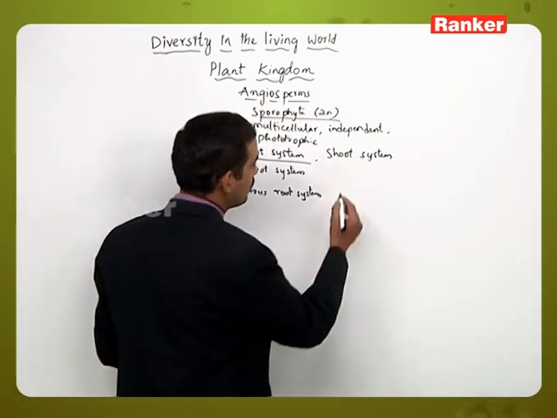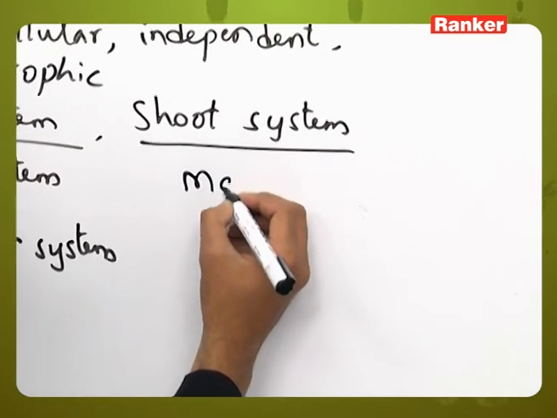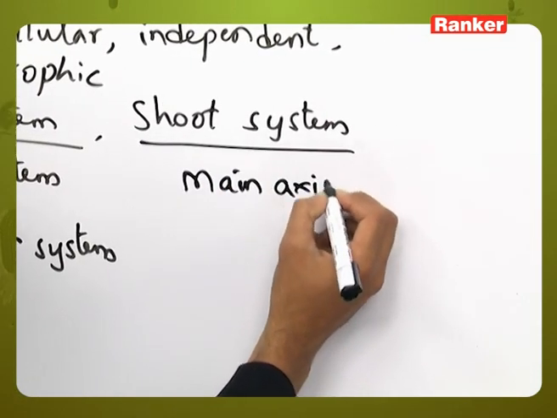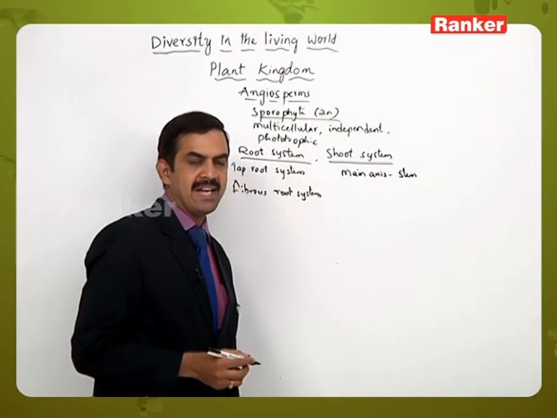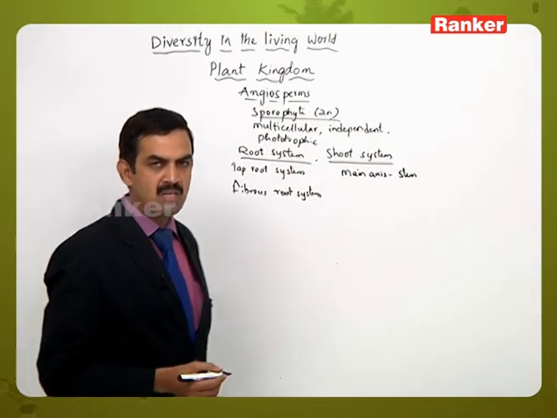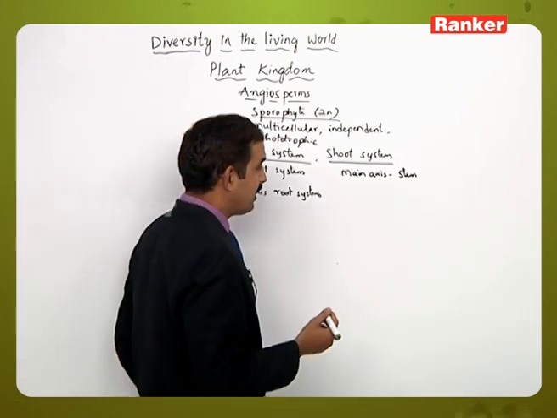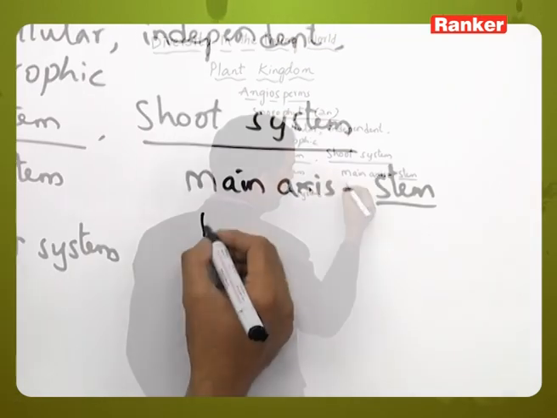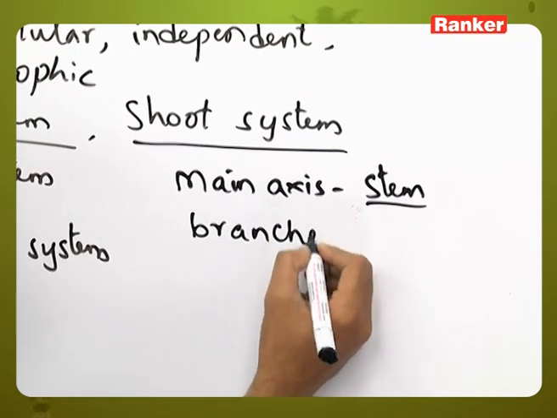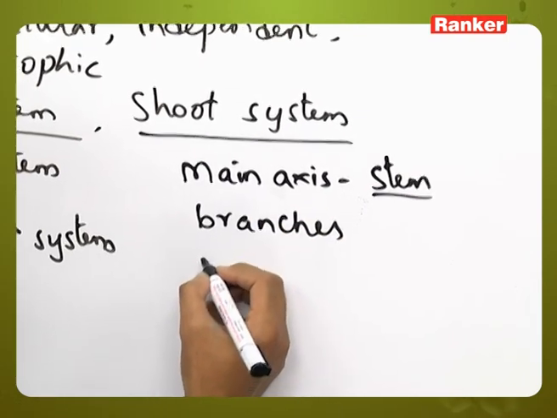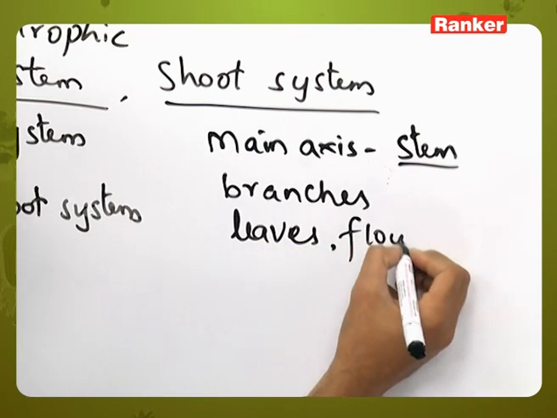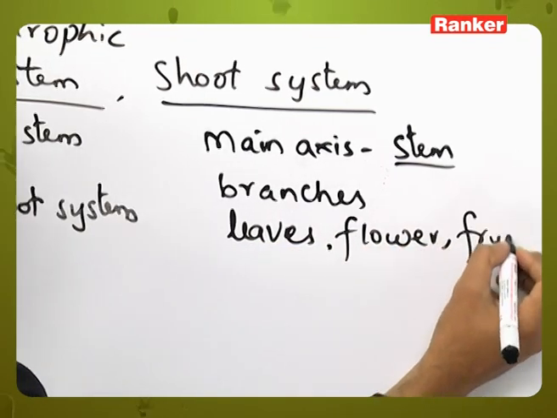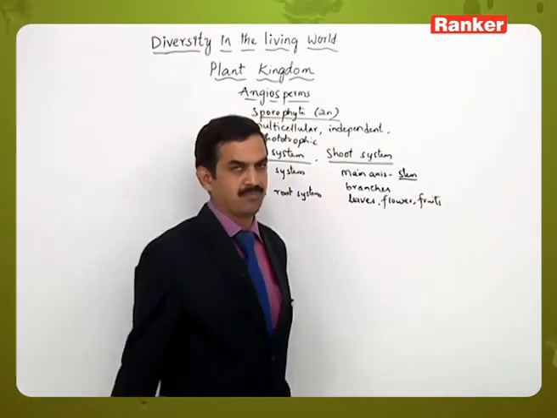Then coming to the shoot system, the main axis of the shoot system is called the stem, and this stem may be aerial or sometimes subaerial or underground also, and this stem will bear the branches which produce the lateral appendages like leaves, flowers and fruits.